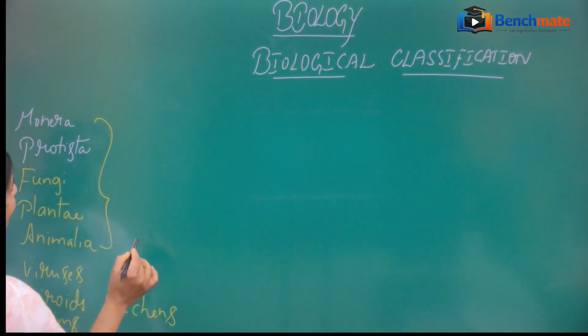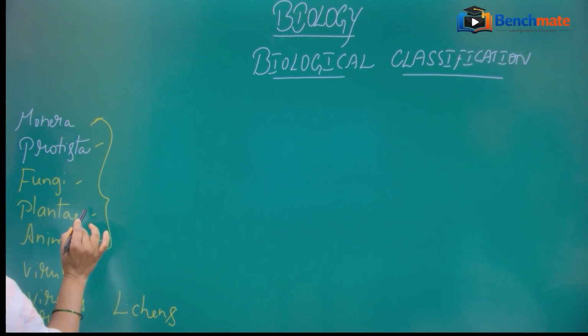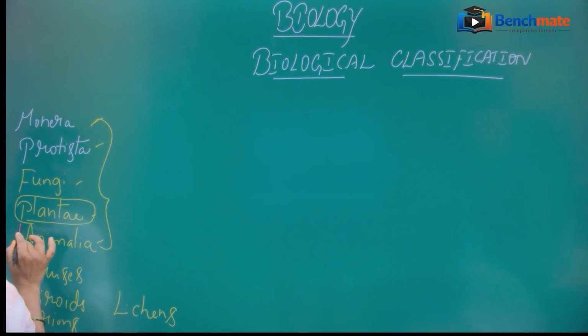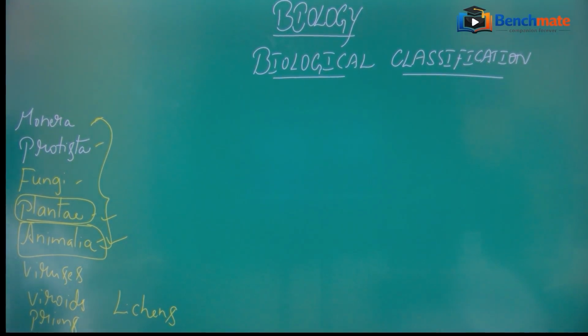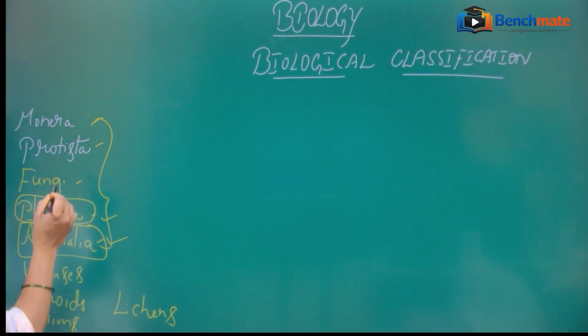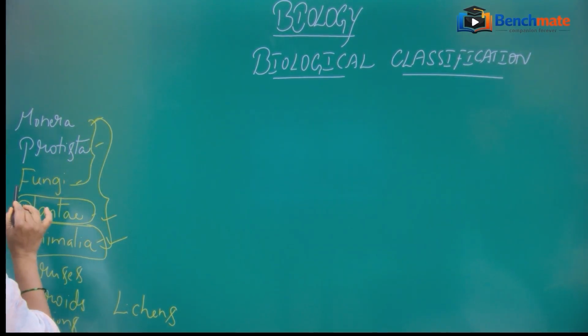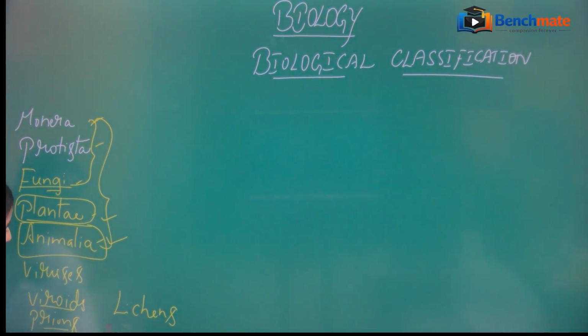Regarding all these kingdoms we will discuss, but as far as Plantae and Animalia are concerned, we will discuss them in detail in the next, the third and the fourth chapters. But the remaining three kingdoms we will discuss in detail, as well as the viruses, viroids, prions and lichens.